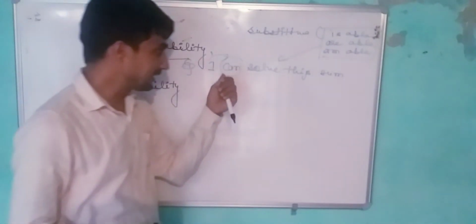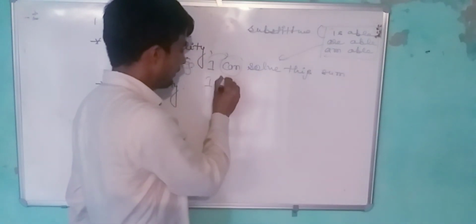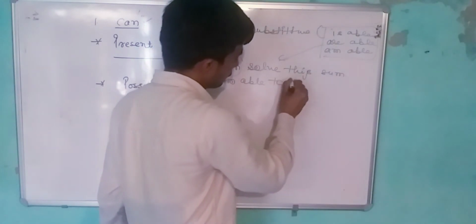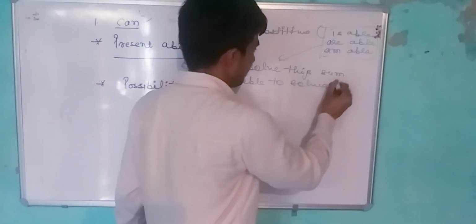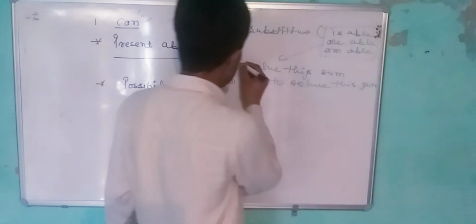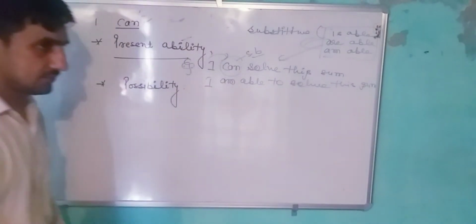If we remove this modal, we can write: I am able to solve this sum. It means can is the substitute of these.